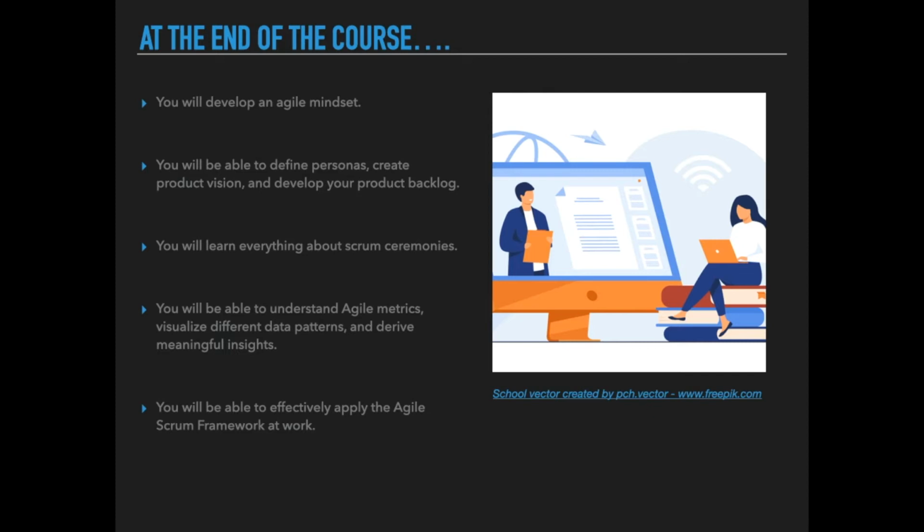You will also learn how to read different Agile metrics, such as sprint burn down, sprint burn up, velocity chart, cumulative flow diagram, say-do ratio, and so on. You will also be able to visualize different data patterns and derive meaningful insights. That said, you will be able to effectively apply the Agile Scrum framework at work.